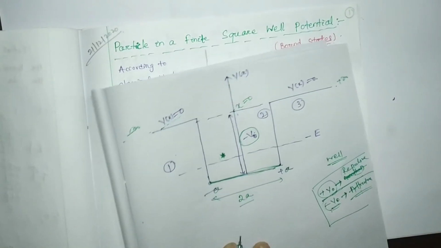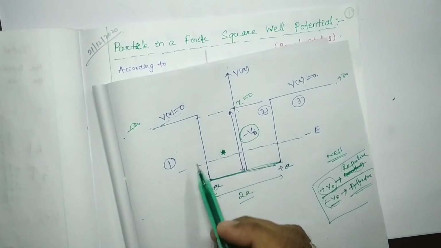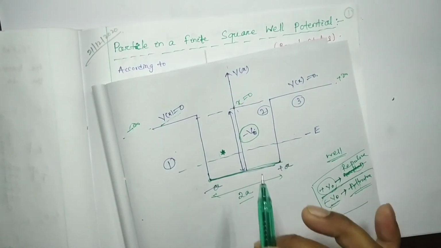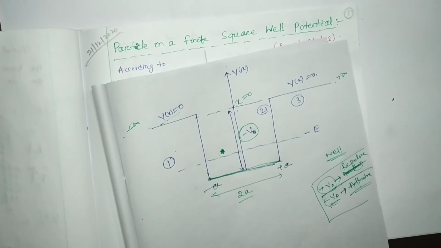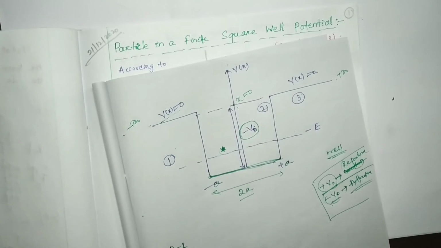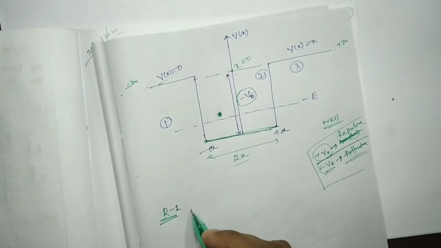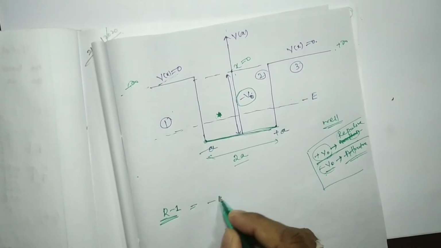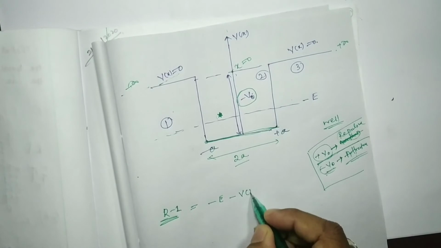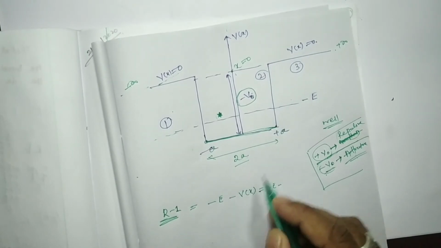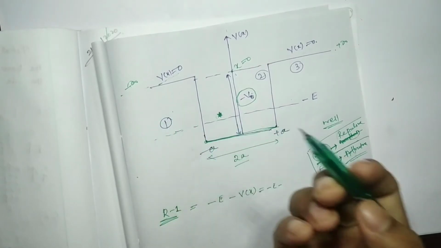Now we are going to predict which region is a restricted region. First we have to consider region 1. In region 1, what will be the energy value? Minus E, minus Vx, and Vx in region 1 is how much? 0.